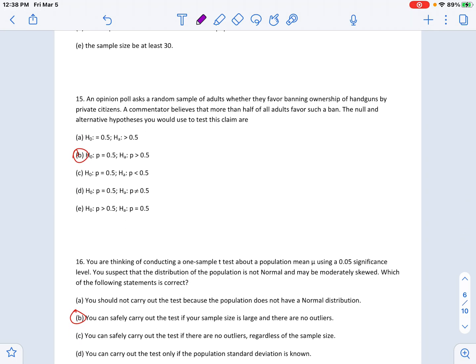This one is another one of those just kind of test, see what you get for the null and alternative. The commenter believes that more than half favor, so more than half is the greater than. This doesn't even have any values. I don't even know what that is. This is already thrown out. And then obviously these are all gone because they're not more than half. So the only one that makes sense is B.